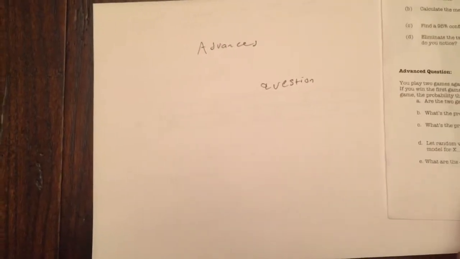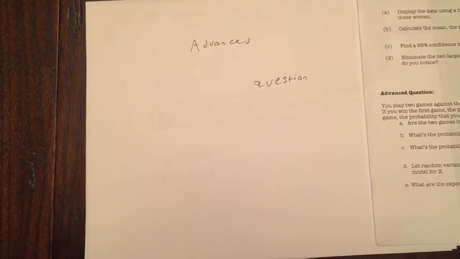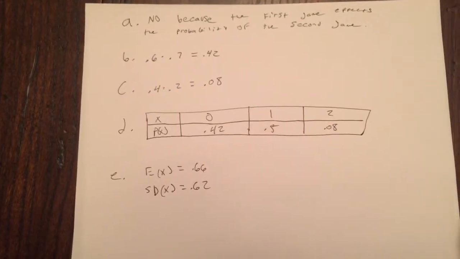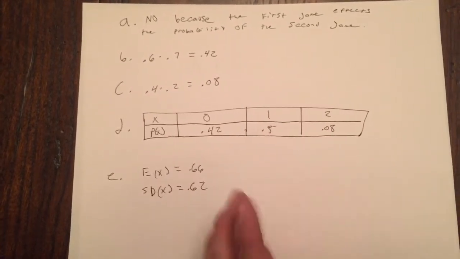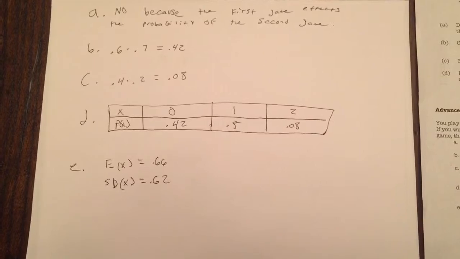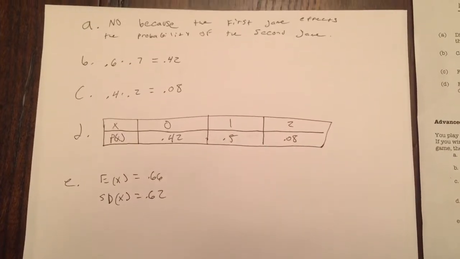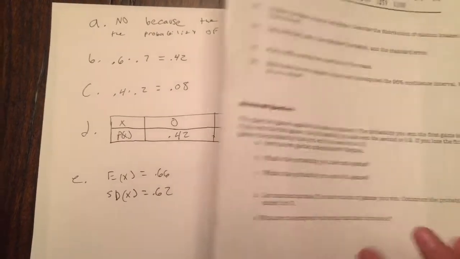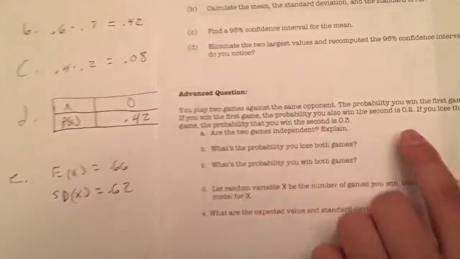Okay, so now we're up on the advanced question, and it's asking if you play 2 games against the same opponent, and it explains the probability if you win and lose. So A on the advanced question is asking, are the 2 games independent? And no, they're not independent, because as the question clearly explains, the probability of winning the first game affects the probability of winning the second game.